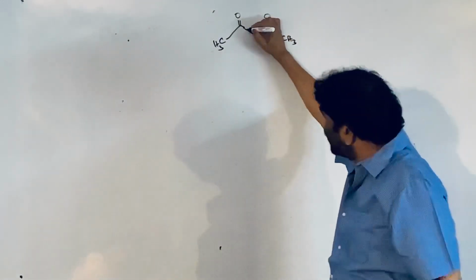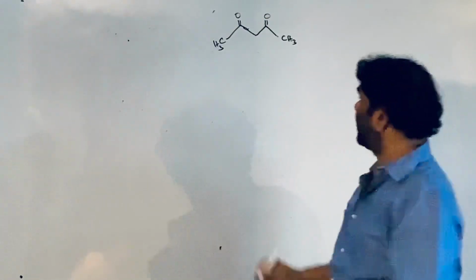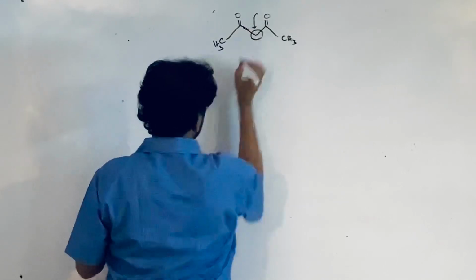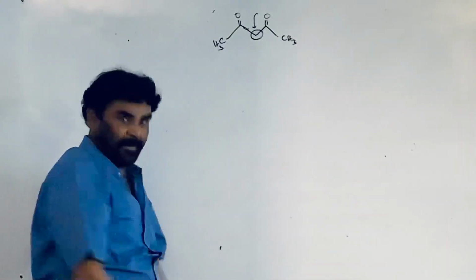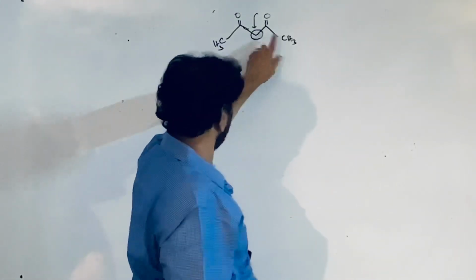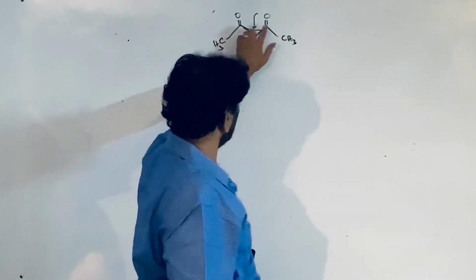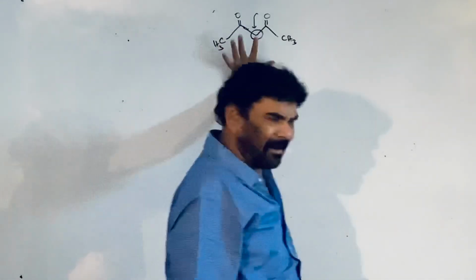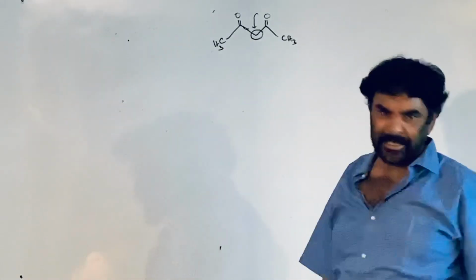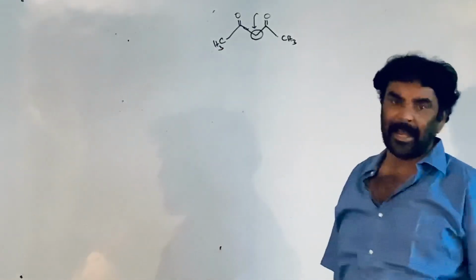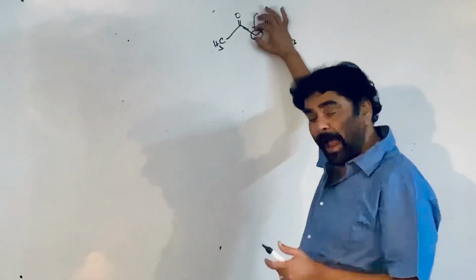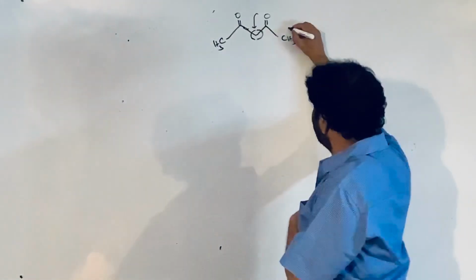Methyl ketone form, but this takes part in the iodoform test. But the reaction is taking place here on this center. This is coming out in the form of iodoform, because here the methylene group is present between the two carbonyl groups. These hydrogens are highly acidic. There is no comparison between the acidic nature of the methyl hydrogens and the methylene hydrogens. So iodination takes place here, and finally I use the word iodoform test.